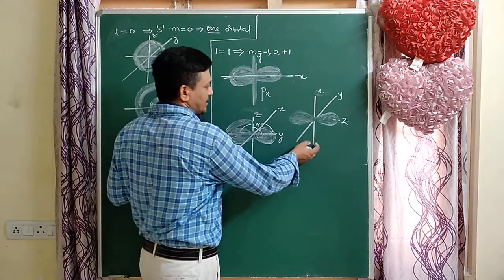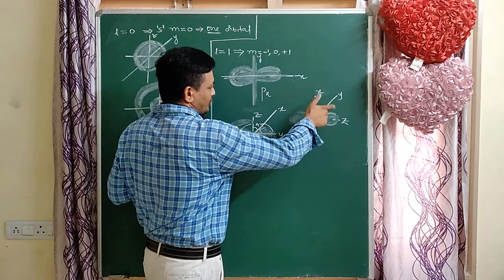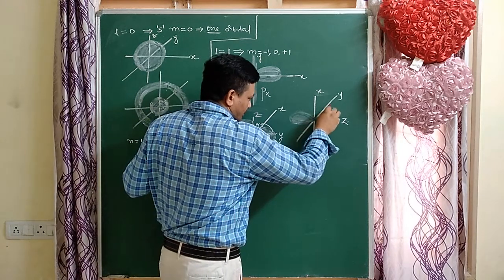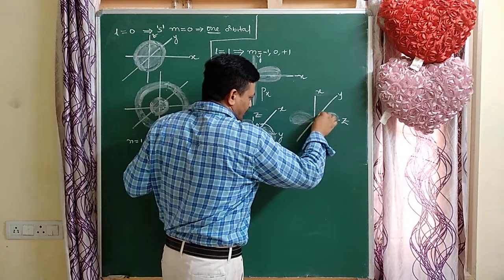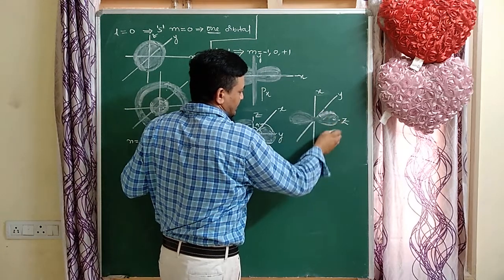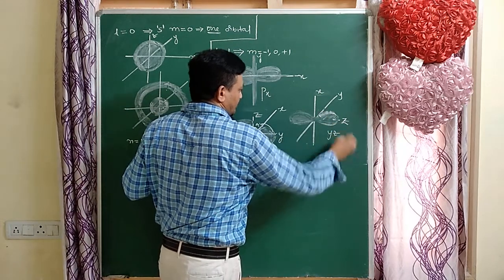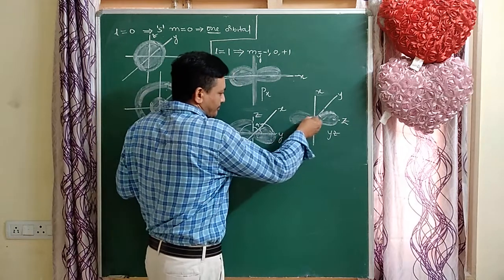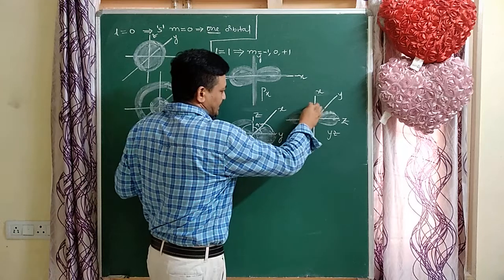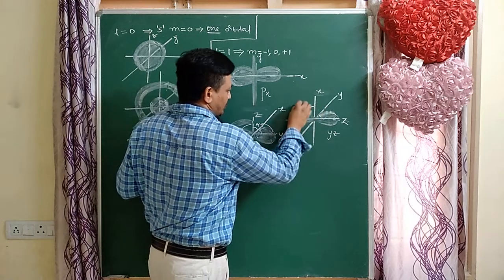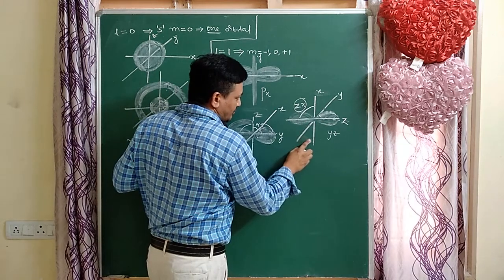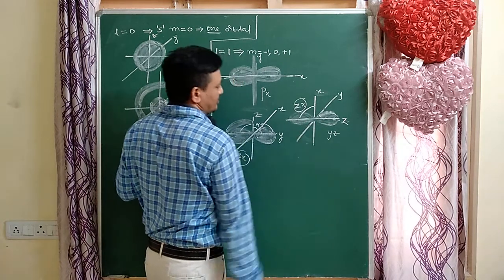Along the x and along the y, zero probability is there. Half of the lobe is in between which plane? Here y and z. The YZ plane is a probability plane. So the xz plane is also a probability plane. So which plane is the nodal plane? The XY plane is a nodal plane.